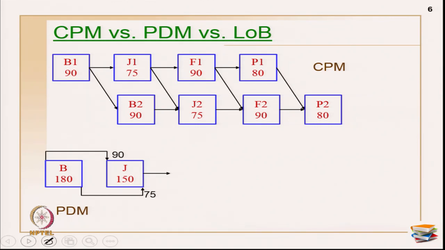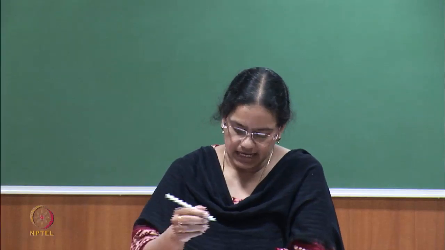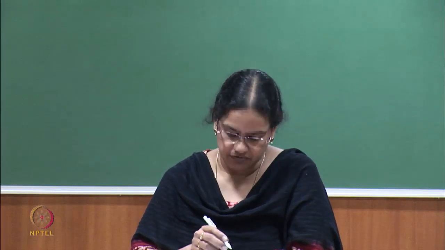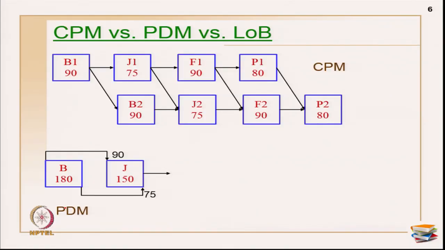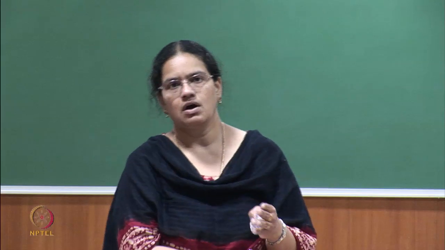There are so many activities like brickworks, joinery, flooring, painting and so on. We have taken 2 towers as a sample, and only for 2 activities I have shown you how to represent it on a PDM. Okay. CPM obviously is very boring because you have to show all the activities repeating. For example, if I have 10 units, then all these activities will come 10 times, which is really boring in the case of a CPM, which we call activity based. A more abstract representation is the PDM.